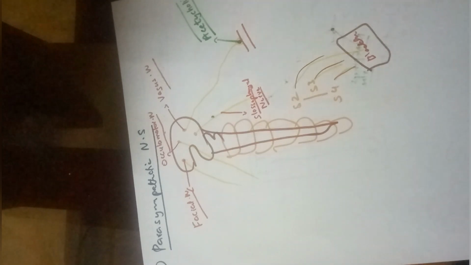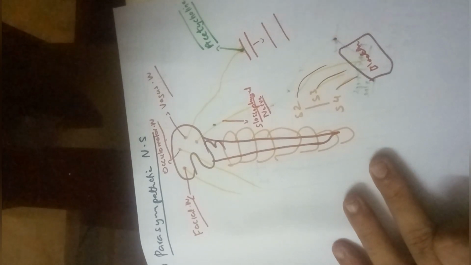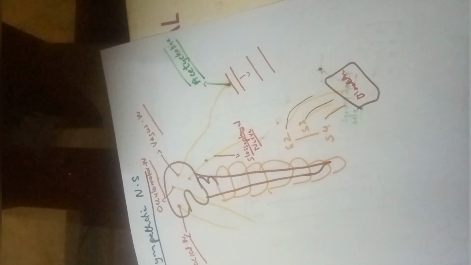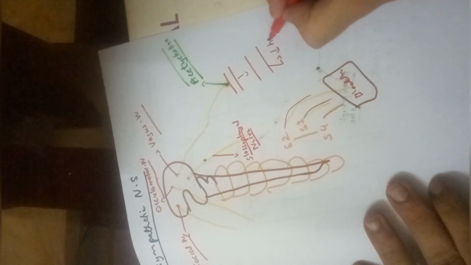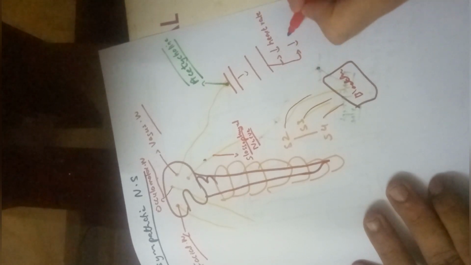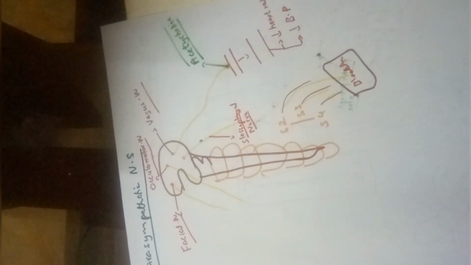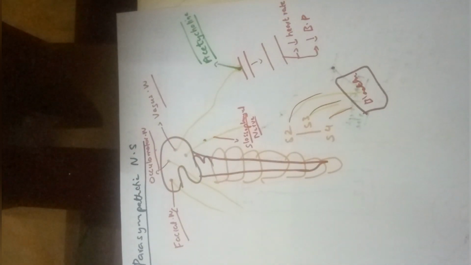So when it receives it, what will happen to the vessels? It will dilate the vessel, the arterioles, and when it dilates, what will happen? Heart rate will decrease, and also the blood pressure will decrease. So it is also known as the resting response, right? When we are at rest, the parasympathetic nervous system is activated, and when there is a fight and flight response, then the sympathetic nervous system is activated.